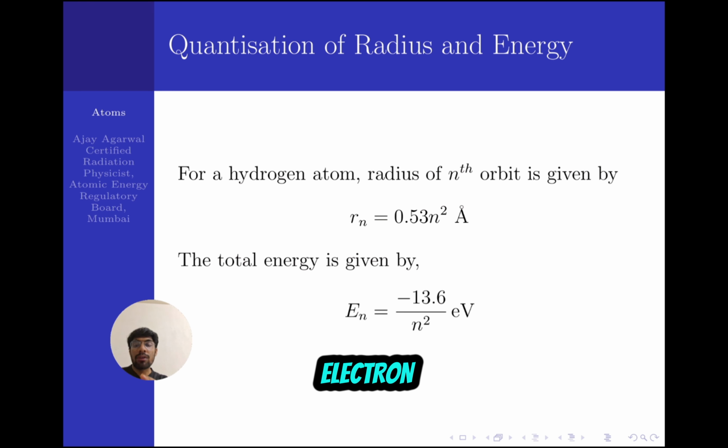So the energy of the electron is inversely proportional to the square of the principal quantum number, and the radius is proportional to the square of the principal quantum number.